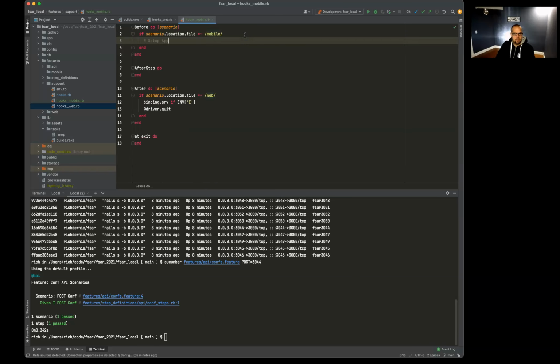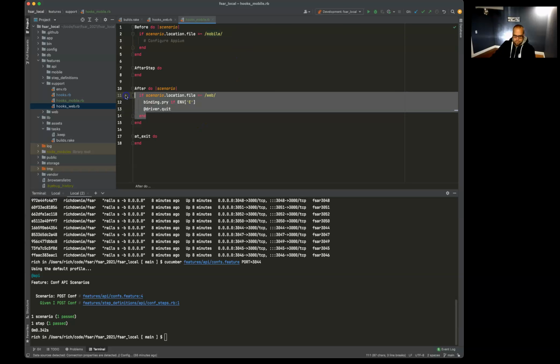Set up Appium or configure Appium. Well, we can still keep that, I guess. Binding prize good, but we're going to have like a mobile driver probably.